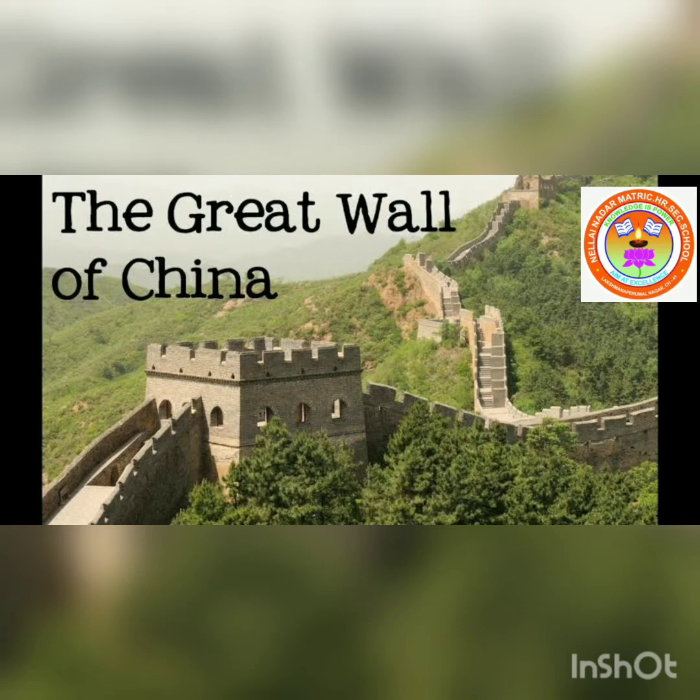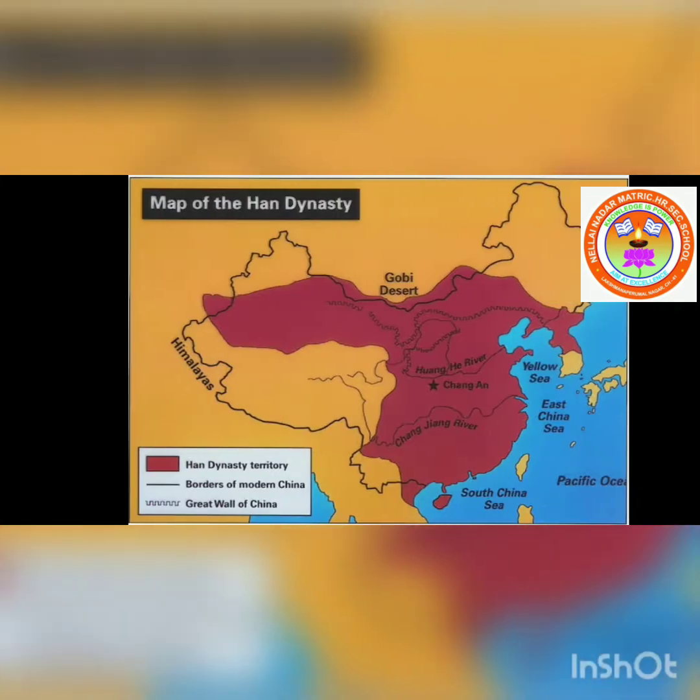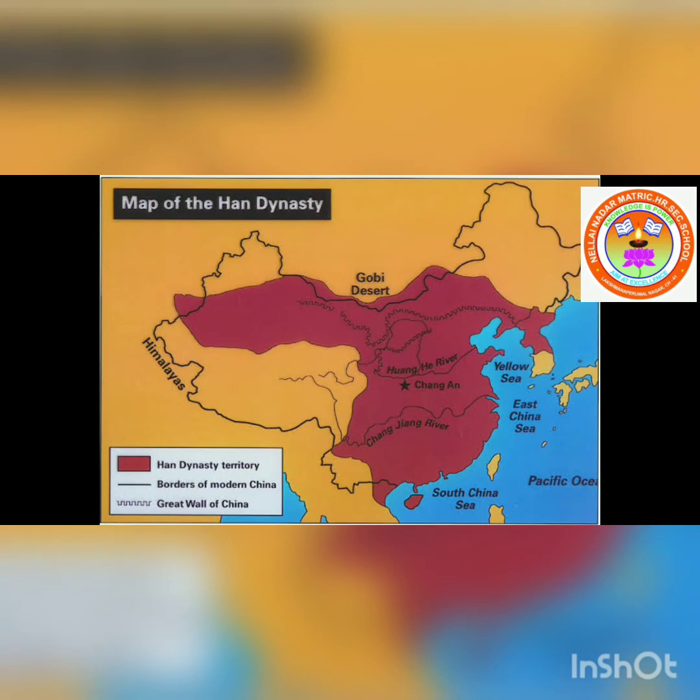Okay, next, the Han Empire, period 206 BC to 220 AD. During this period, a written history of this empire was made available in China.